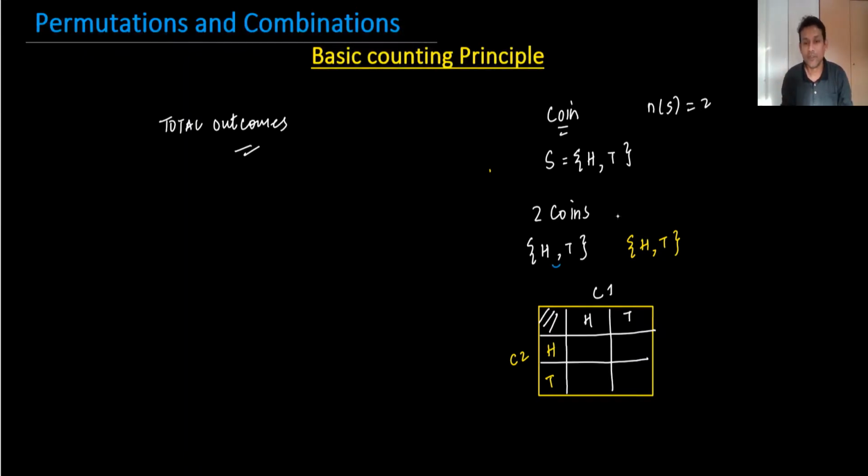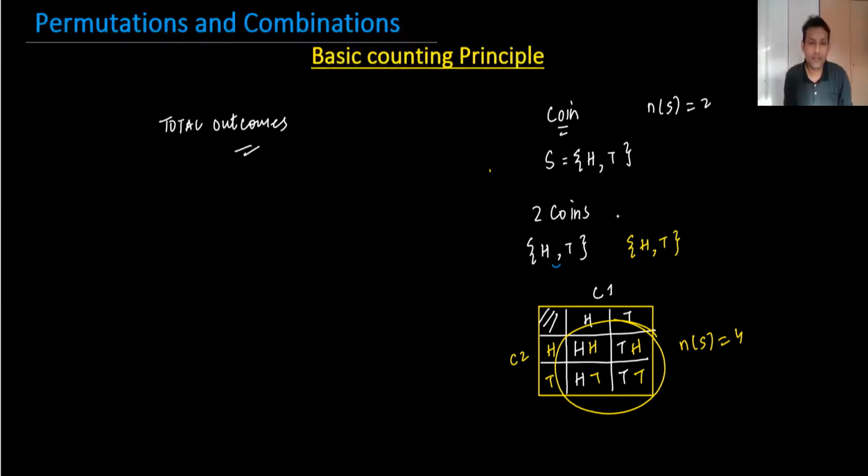I'm writing from head and head, it is coming head, head. From coin one, first head here, tail here. From here it's coming head, from here it's coming tail, from here it's coming head, and from here it's coming tail. So these are the outcomes. The number of sample spaces is 4 because only 4 are possible.